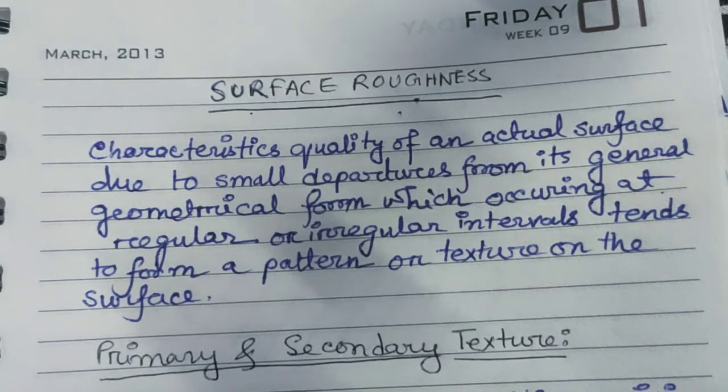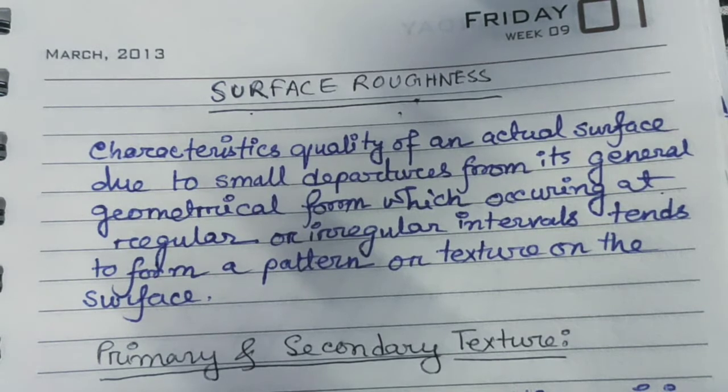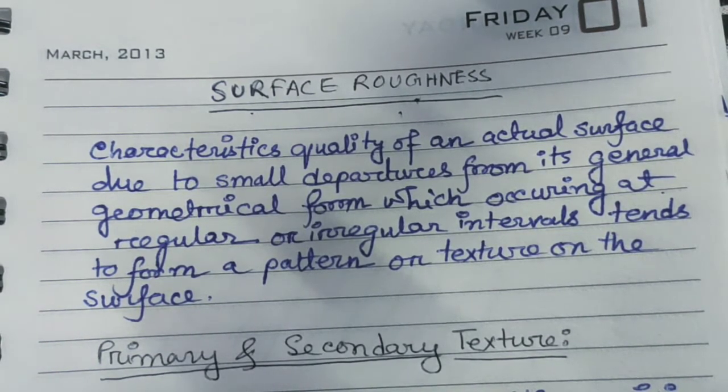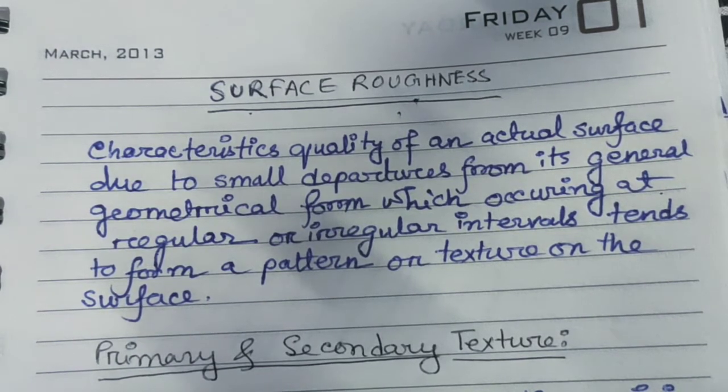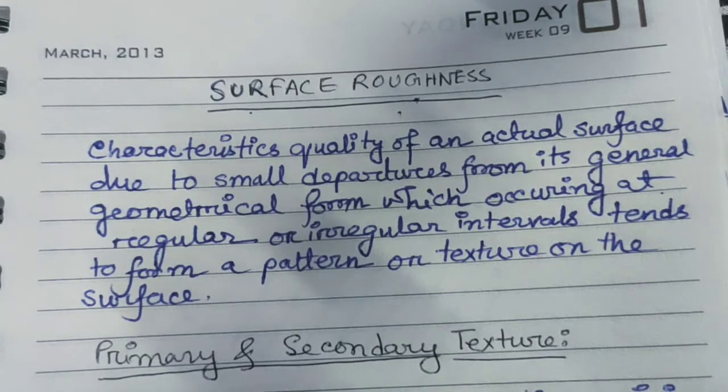So it is very important to determine the surface roughness to find out the surface integrity. In the manufacturing industry, when inspecting any object or checking its manufacture, surface roughness must be calculated within the design.